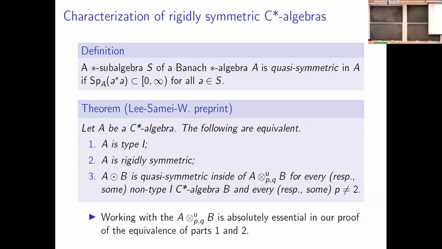So all of a sudden we see our p-q tensor products popping up again. And I will mention that I do not know a way of proving the equivalence of 1 and 2 here without working with our p-q tensor products. So our proof, working with our constructions here, is absolutely essential.